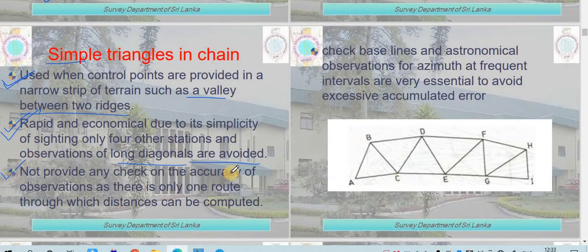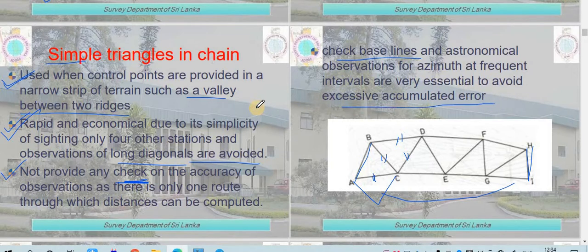It does not provide any check on the accuracy of observations, as there is only one route through which distance can be computed. Suppose this is your baseline, so from here you can compute this line and this line, and then you compute this line with the help of this line, and in the same fashion you move on. Suppose another triangle is connected over here, then this would provide a check to the last one. But in this case you start with this and end with this, so it cannot provide any check. Check baseline and astronomical observation for azimuth at frequent intervals are essential to avoid excessive accumulation of error.